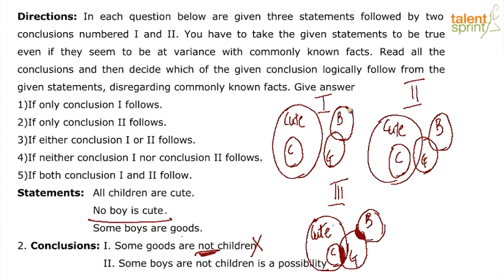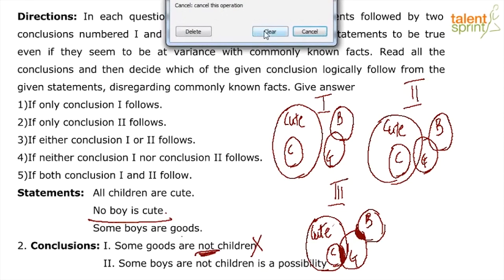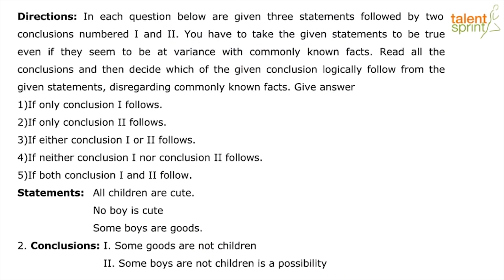Therefore, under no circumstances will the set of boys overlap with cute. If it does not overlap with cute, obviously it will not overlap with children, because children is a subset of cute. So I hope that all of you have understood this question. I'm looking to get a thumbs up from all of you so that I can move on to the next set of questions, boys and girls, that is on a different topic.